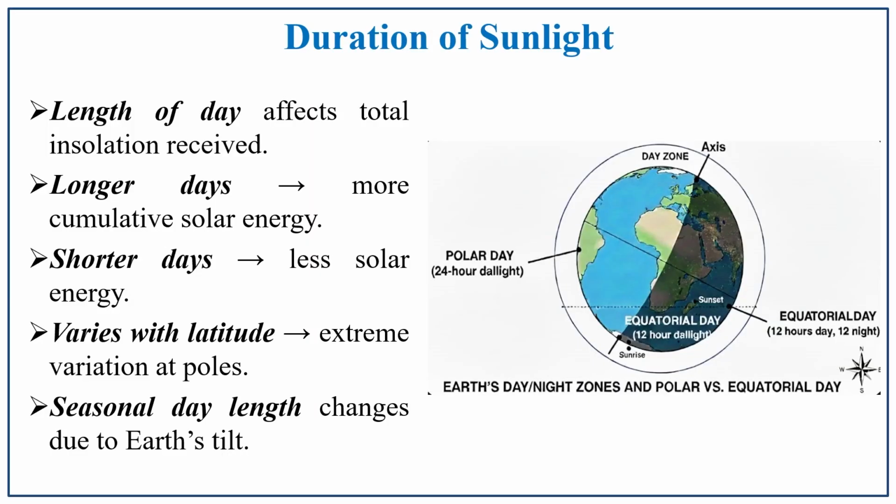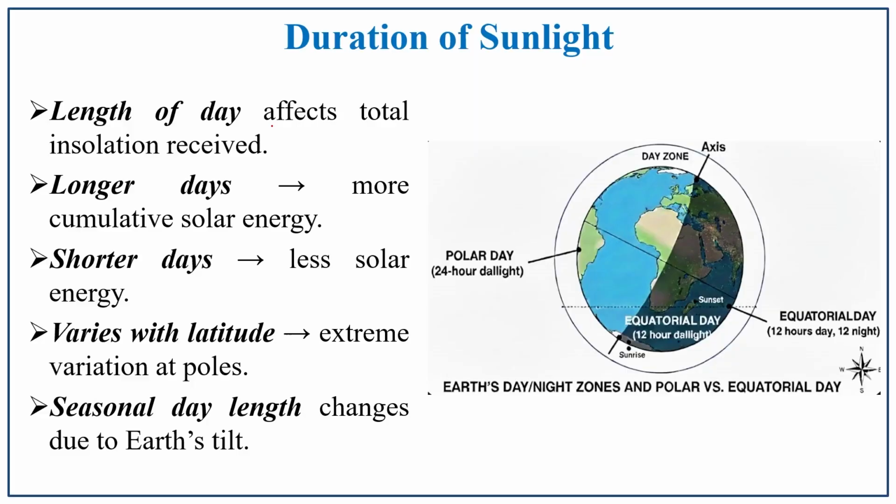Duration of sunlight, that is the length of a day. The length of the day also affects the total insolation received. If it is a longer day, more incoming solar radiation will be there. If it is a shorter day, there will be less incoming solar radiation. So, a 12 hour day and 12 hour night means it will be a balanced one.